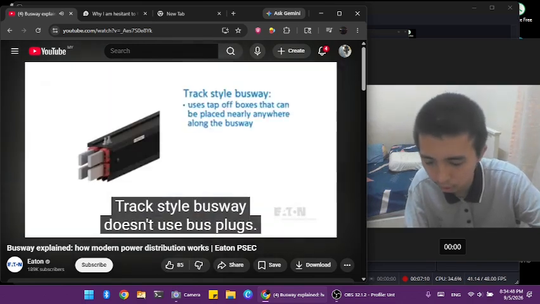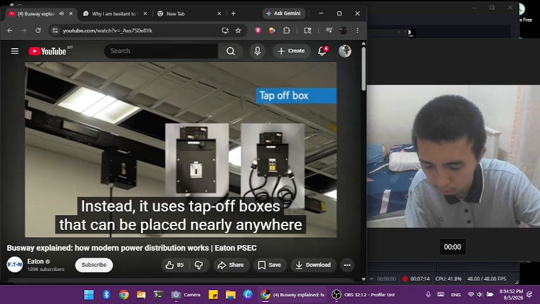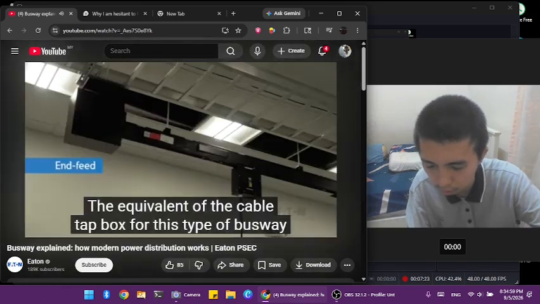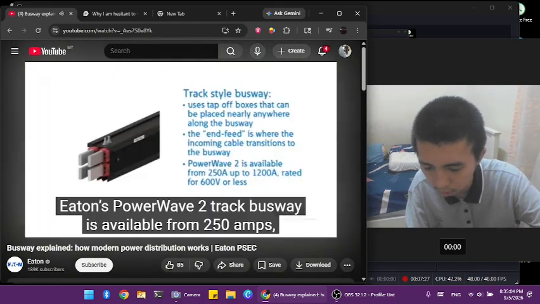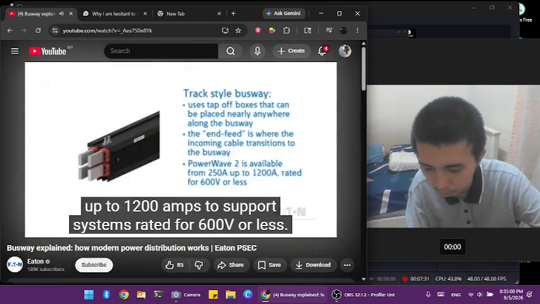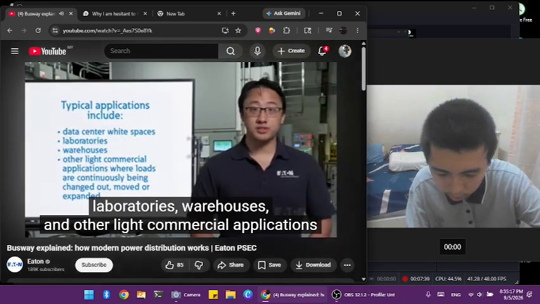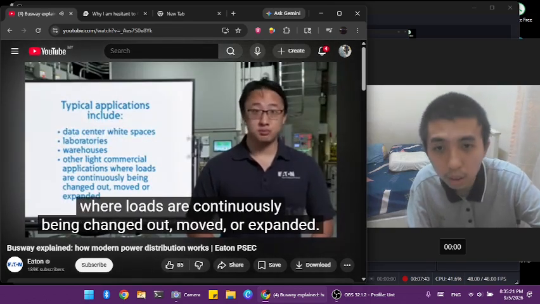Track-style busway doesn't use bus plugs. Instead, it uses tap-off boxes that can be placed nearly anywhere along the busway system thanks to its continuous power rails. The equivalent of the cable tap-box for this type of busway is called an INFI, where the incoming cable transitions to busway. Eaton's PowerWay 2 track busway is available from 250 amps up to 1200 amps to support systems rated for 600 volts or less. Typical applications for track busway include data center workspaces, laboratories, warehouses, and other light commercial applications where loads are continuously being changed out, moved, or expanded.